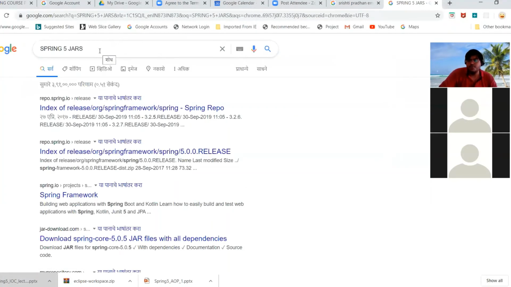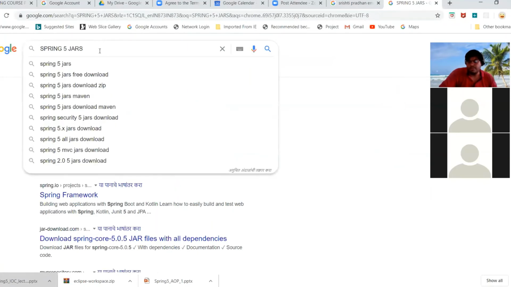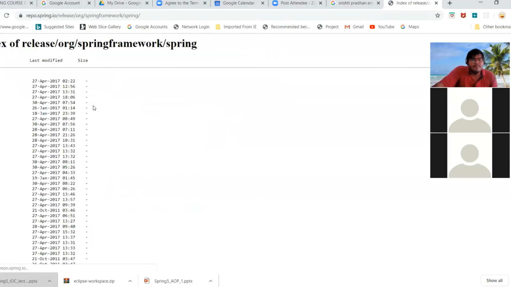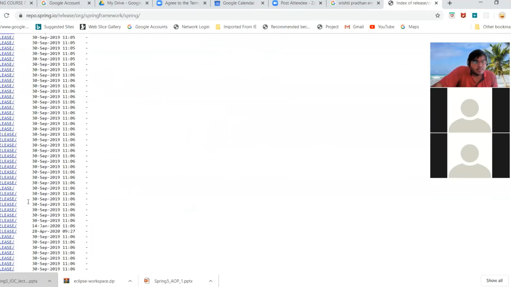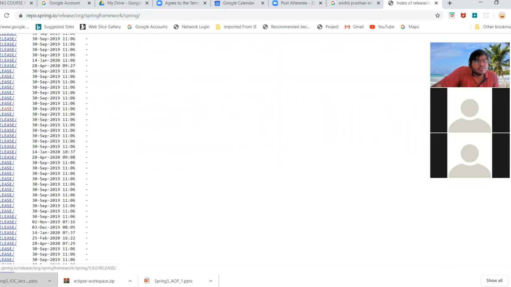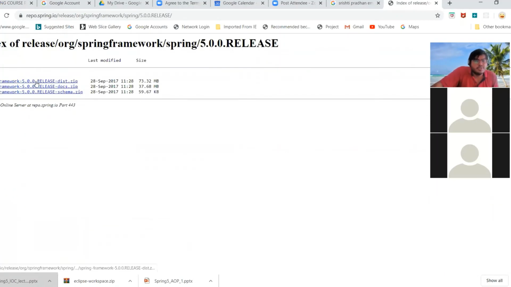There we need not download all the Spring jars; we just have to mention the Maven dependency, which we will cover later. But now we are downloading Spring 5 jars. It's downloading.